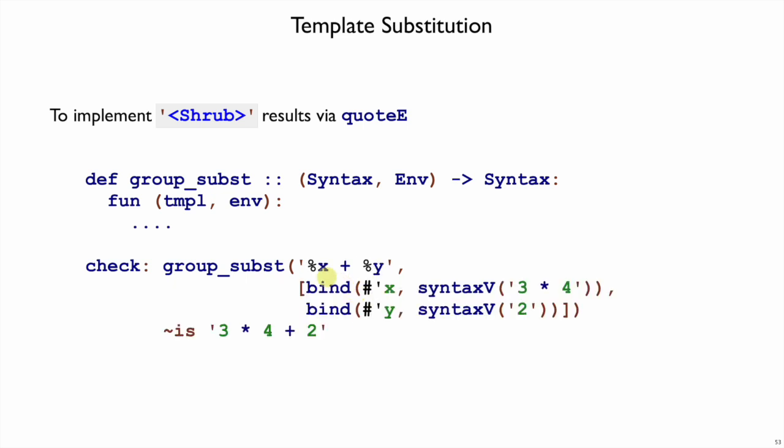But if we have %x plus %y, then we need an environment that has x and y in it, and we'll take whatever x is and put it in place of %x, and whatever y is and put it in place of %y, so we would get 3 times 4 plus 2 in this case. So those are some functions we need to write: the match function and the substitution function.